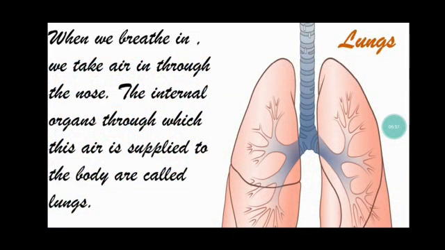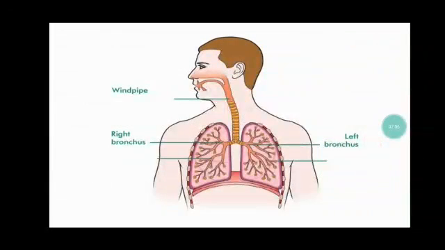When we breathe in, we take air in through the nose. The internal organs through which the air is supplied to the body are called lungs. A pipe-like internal organ carries the air we breathe into the lungs. It is called the windpipe, as shown in the picture. The windpipe separates into 2 branches. Each branch is called the bronchus. When we breathe in, the lungs expand a little. That is why our chest swells up when we breathe in.